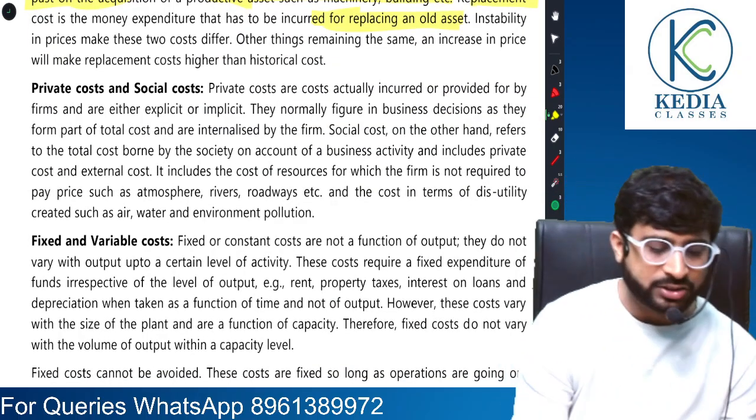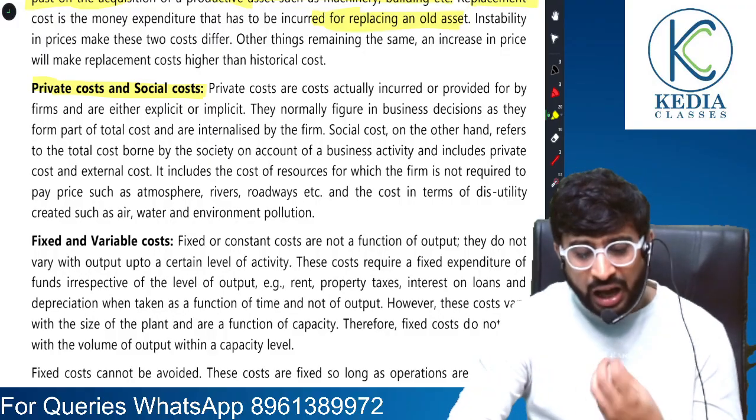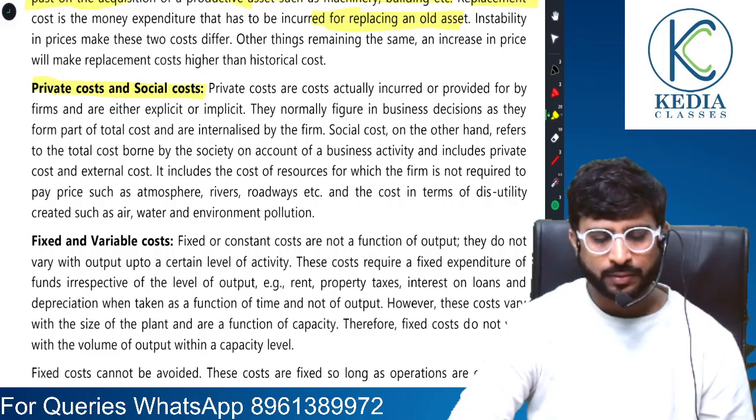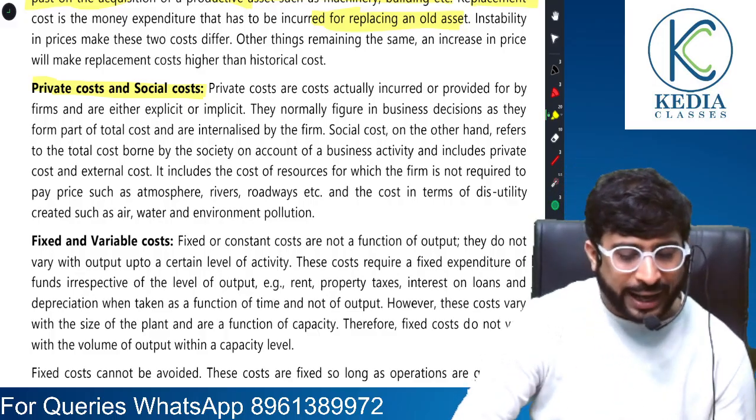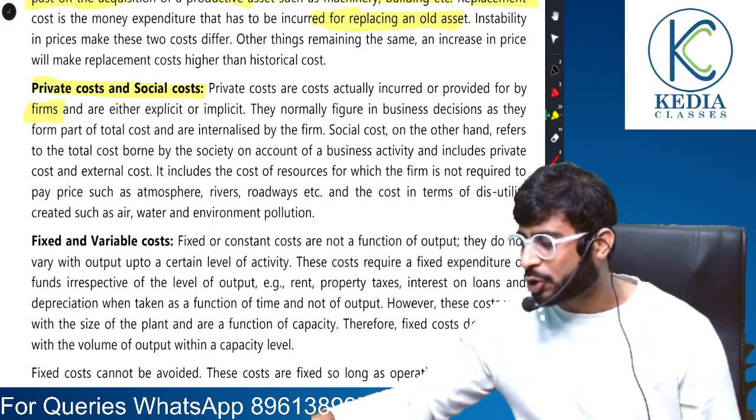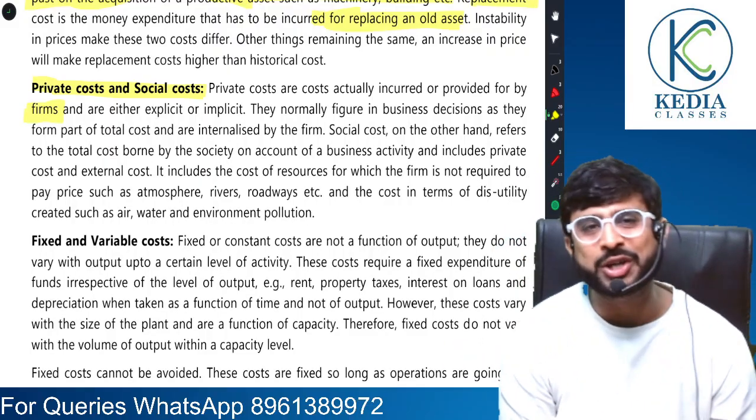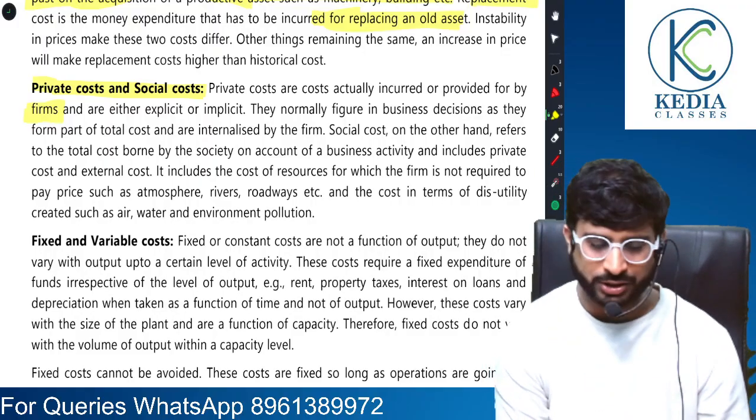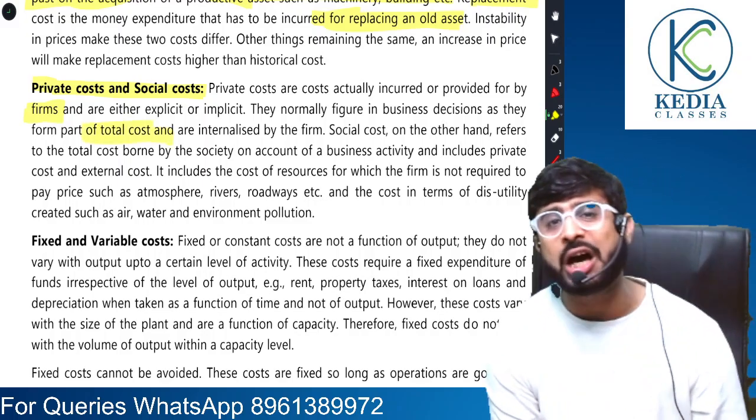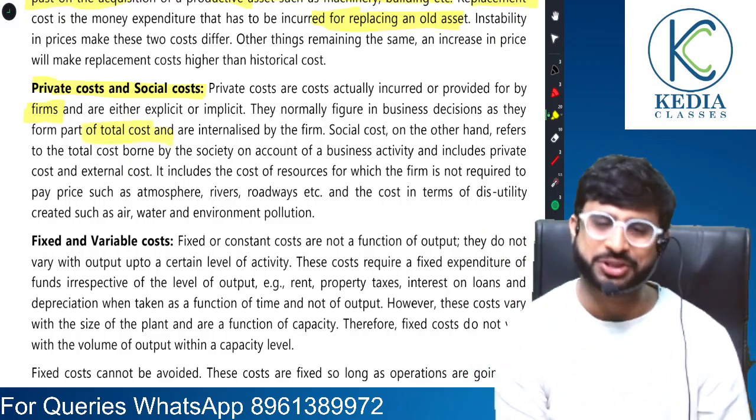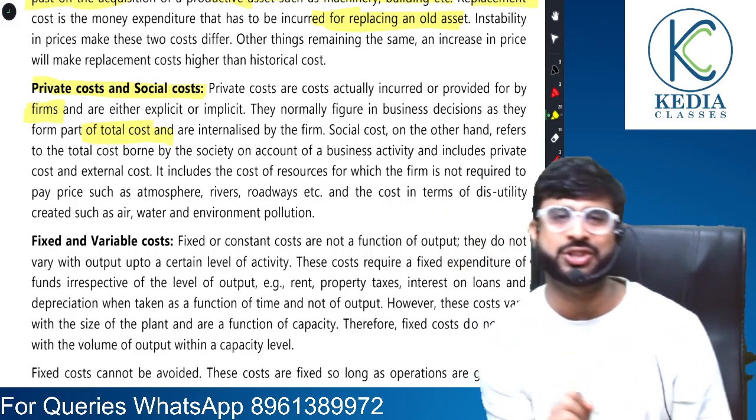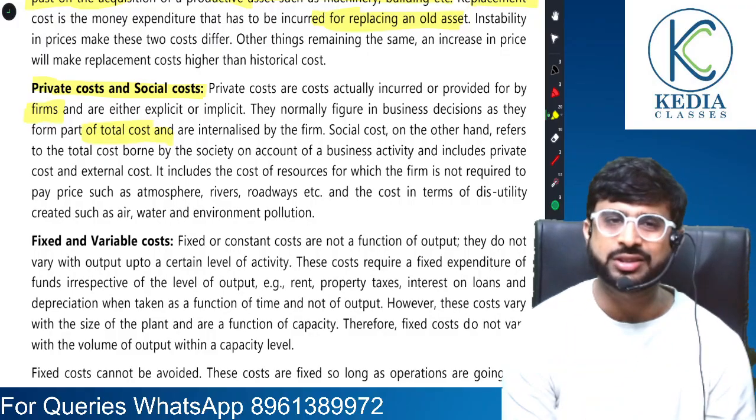Understood, sir. Next, private costs and social costs. Another important point. Private costs are the costs which are actually incurred or provided for by firms, costs which the firms have to incur. That is what is private cost. They form part of the total cost. Right? Understood, sir. Nothing here.